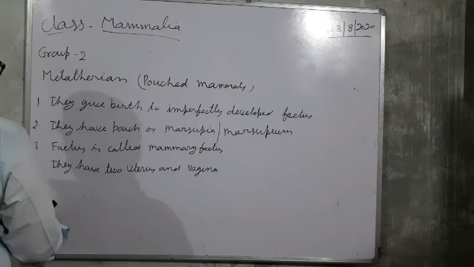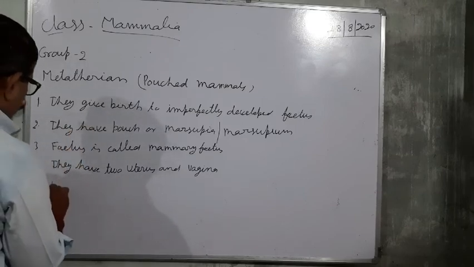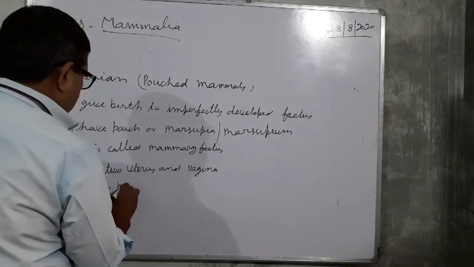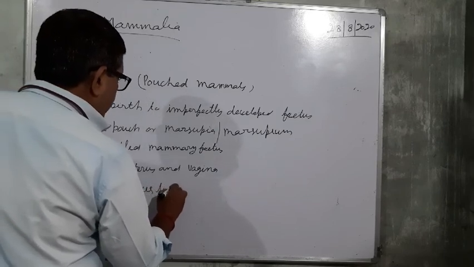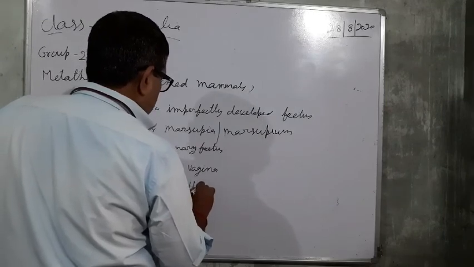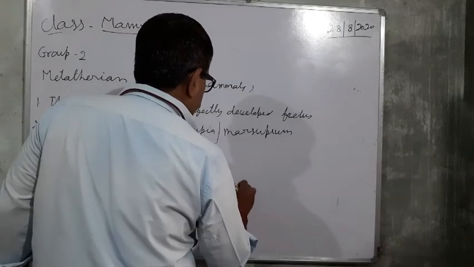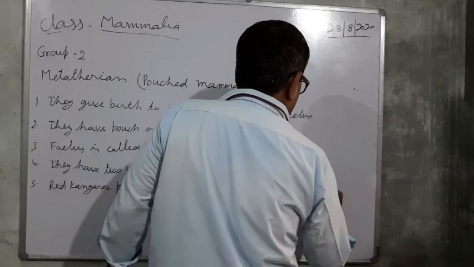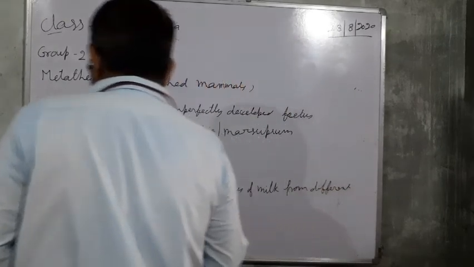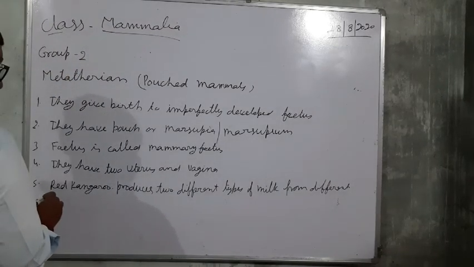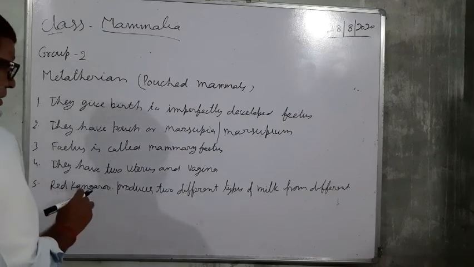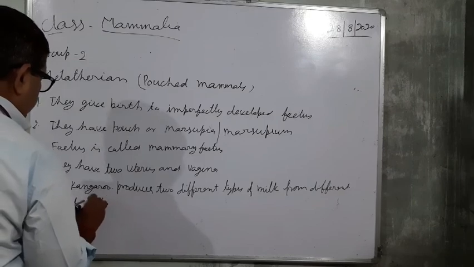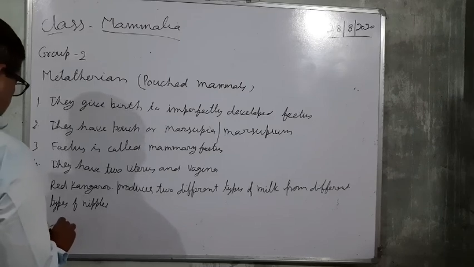And one more important feature in this category: the red kangaroo produces two different types of milk from different nipples. An example is kangaroo.